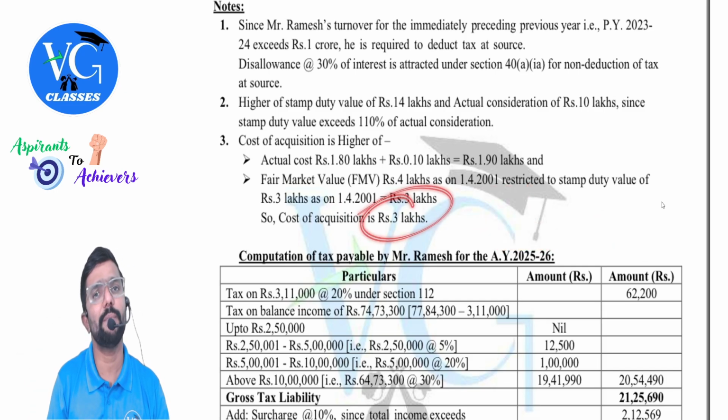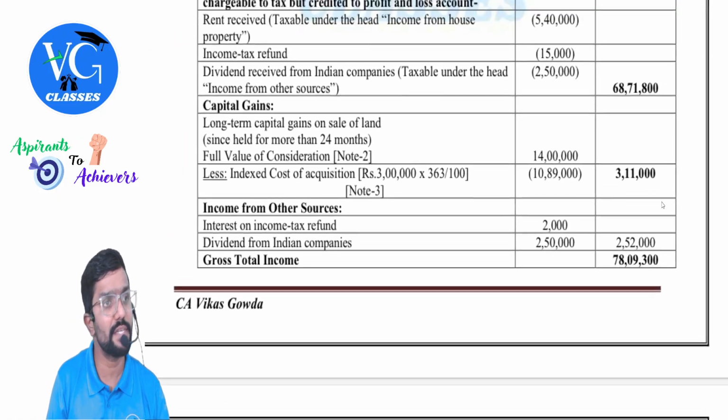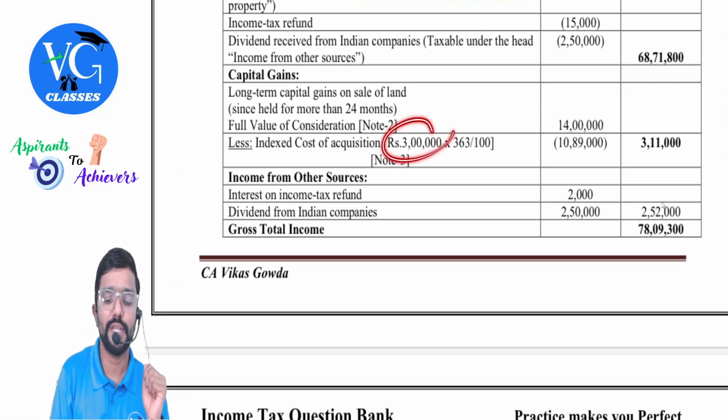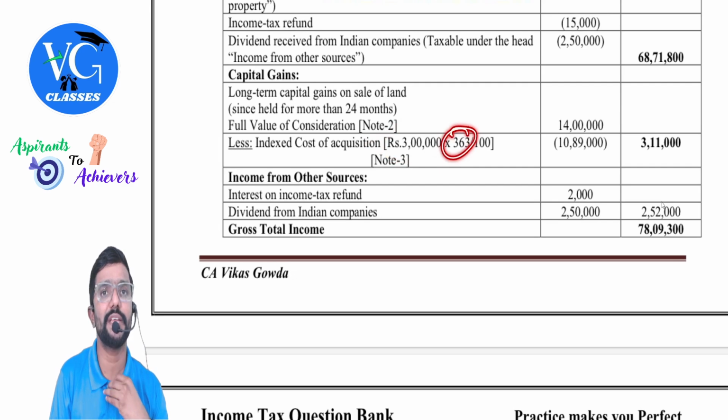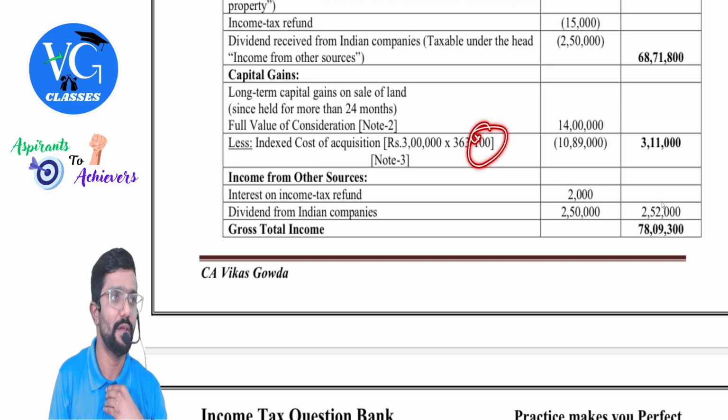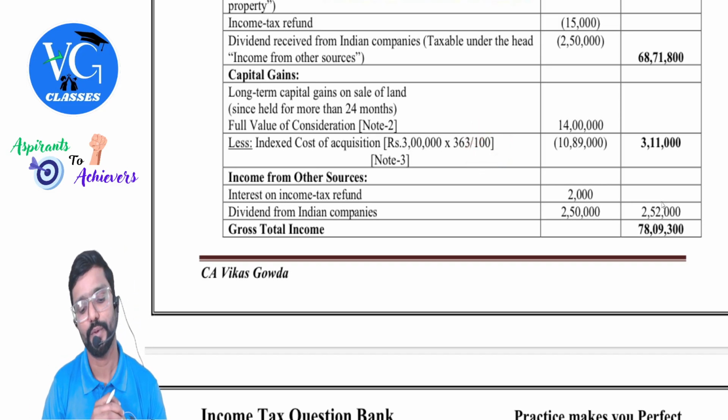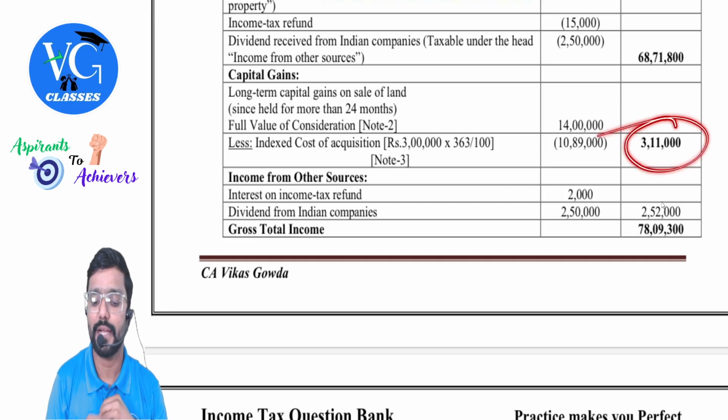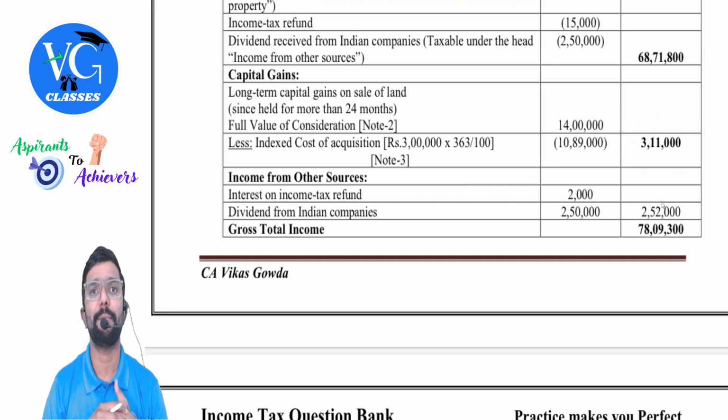So on 3 lakh, can we apply indexation? Yes. Is indexation available? Yes. So 3 lakh into cost inflation index for the year of transfer, 363, divided by, normally we have to take cost inflation index for the year of purchase. But if purchase is before 1st April 2001, take it for base year. Okay. 3,11,000 is the long-term capital gain.